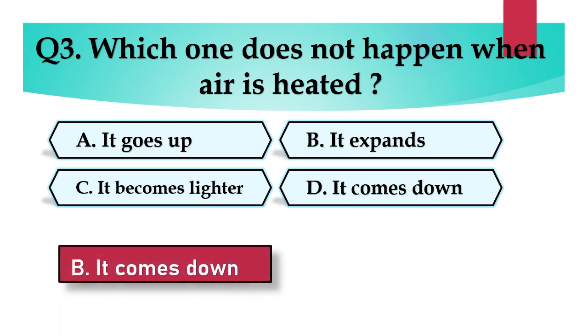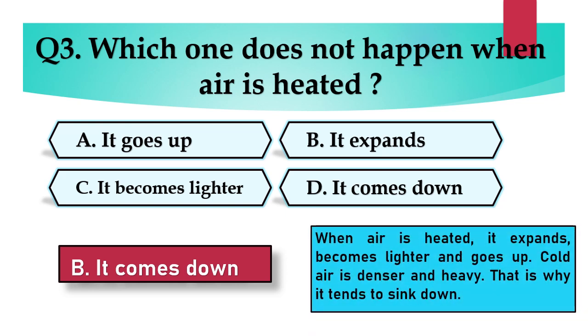And the solution is D. It comes down. When air is heated, it expands, becomes lighter, and goes up. Cold air is denser and heavy. That is why it tends to sink down.